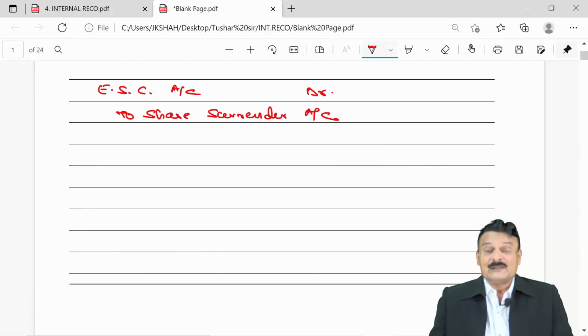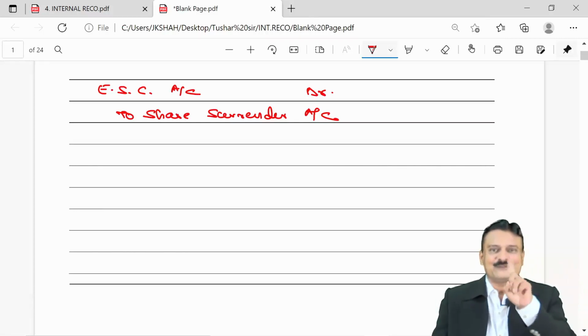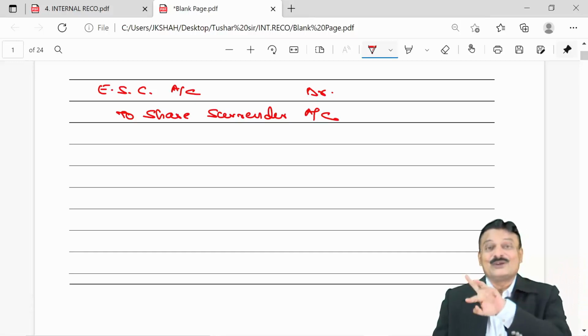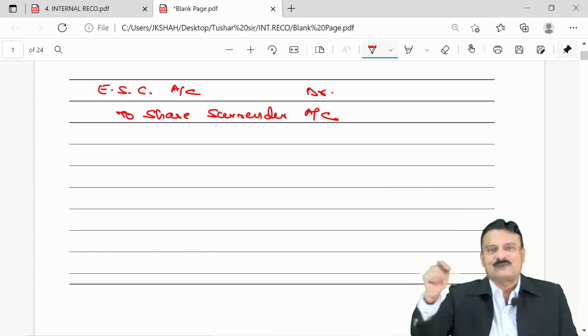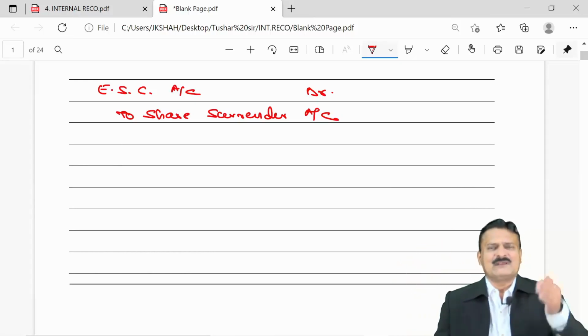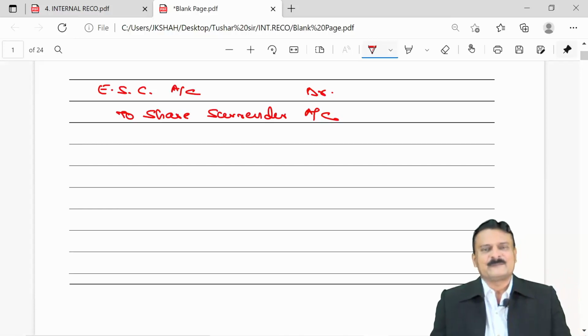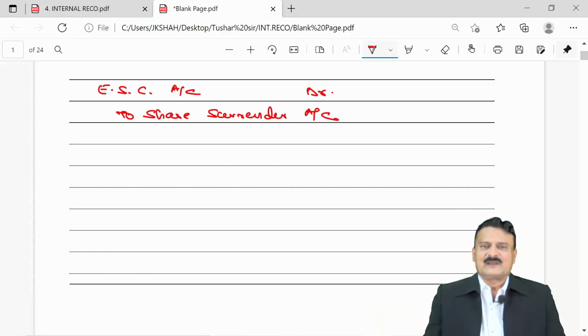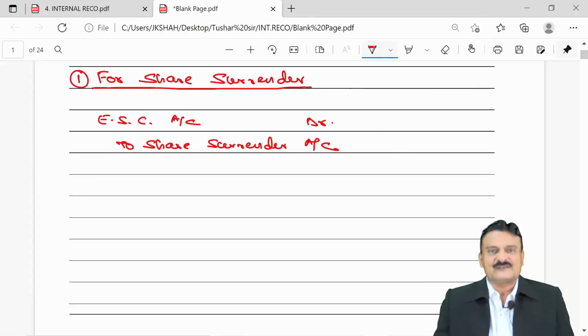Mind well, equity shares surrendered and reissued as preference shares does not mean conversion of equity share into preference share. You should not do that accounting of conversion. Simple: when equity shares came back, they are cancelled, their identity is lost. So our company can very well reissue them either as equity or as preference. So, first entry for share surrender.